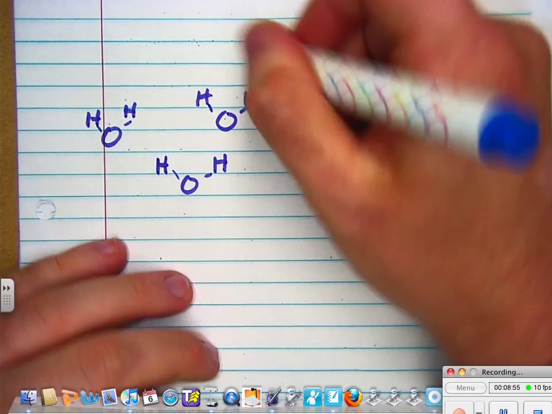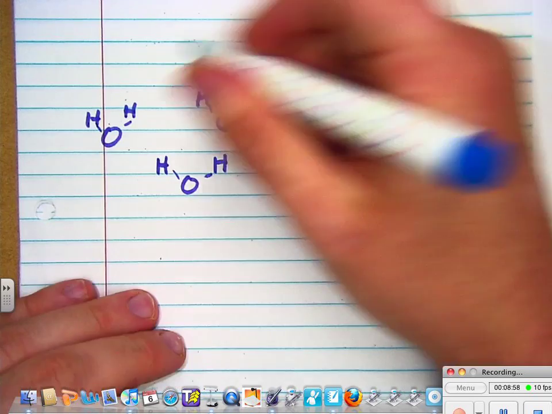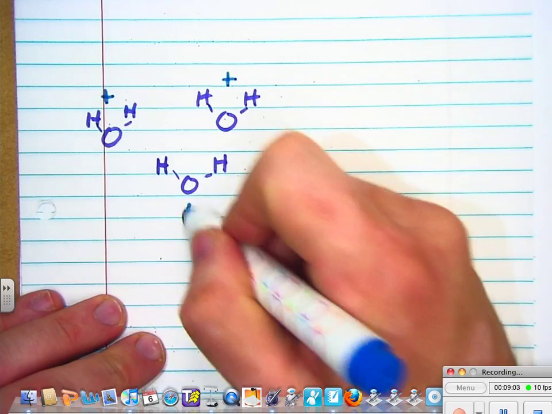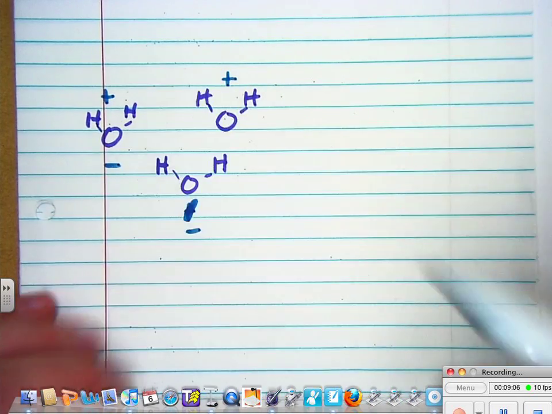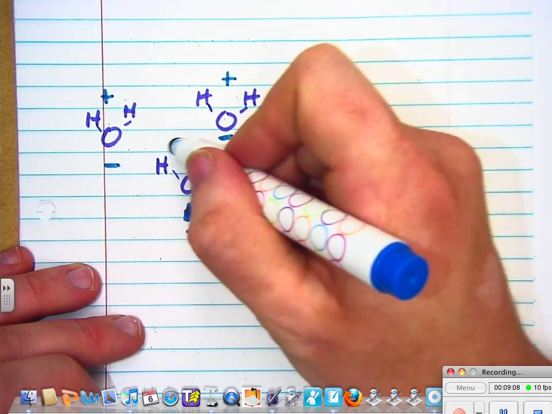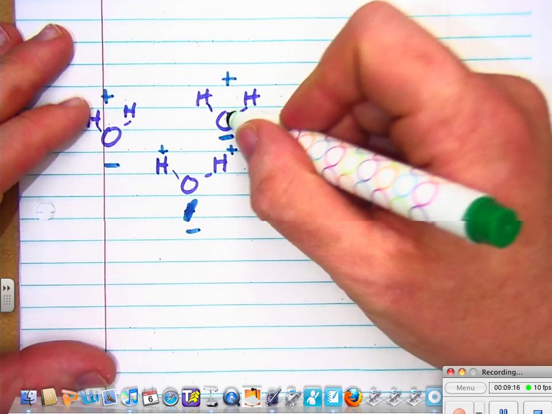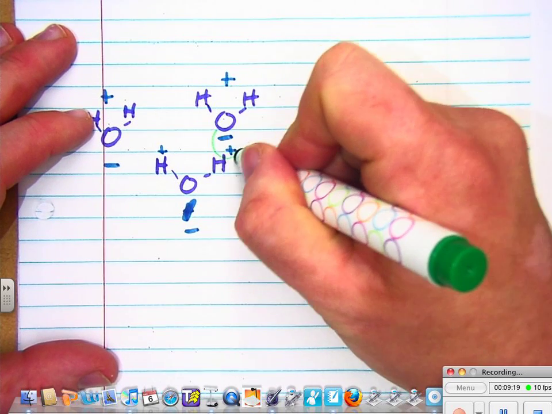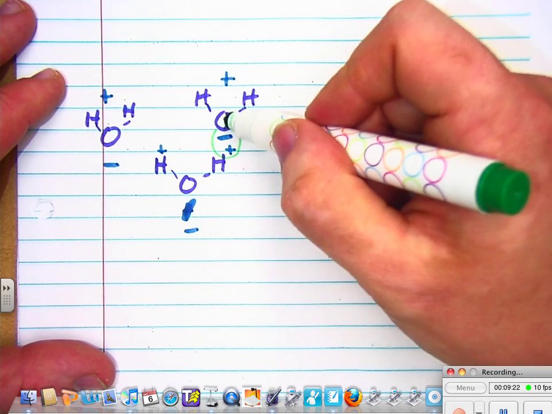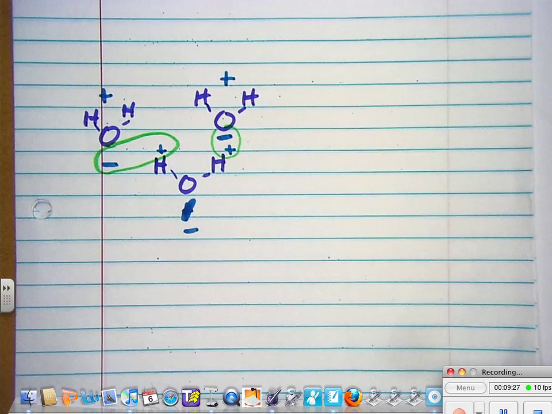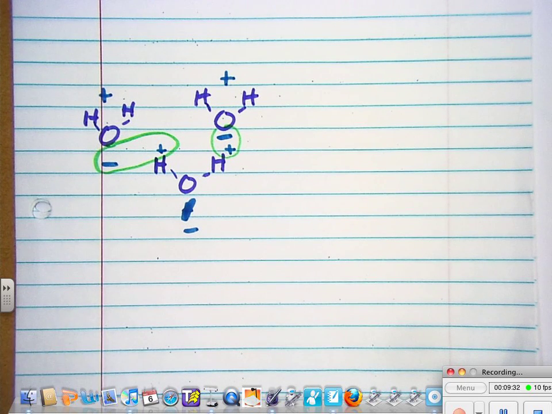Now I'm going to draw with a blue marker the relative charges. So this side is relatively positive, this side is relatively positive, this side is relatively positive. Whoa, no, Mr. Worley, negative. And this side is relatively negative, and so is this side. Positive, positive. Okay, now I'm going to draw a little green circle to represent the attraction between the negative and positives on these molecules. So the oxygen negative side is attracted to the hydrogen positive side. Same here. These attractions are called hydrogen bonding.